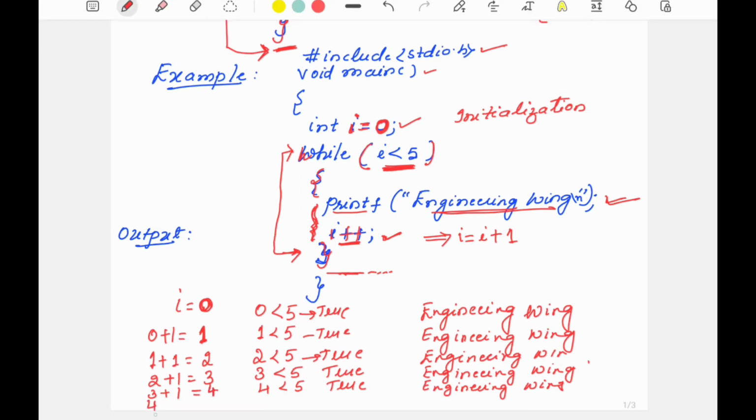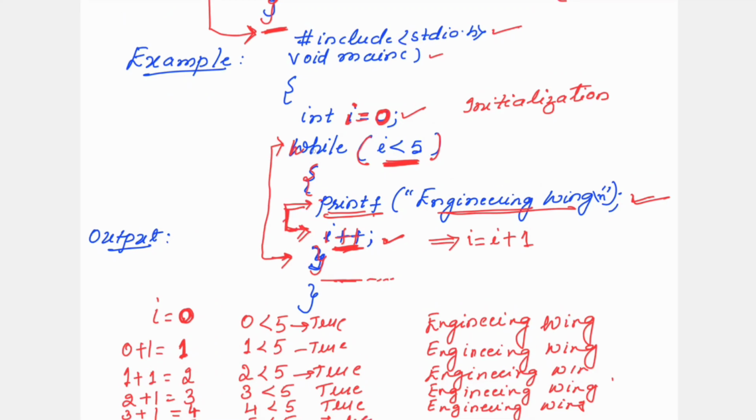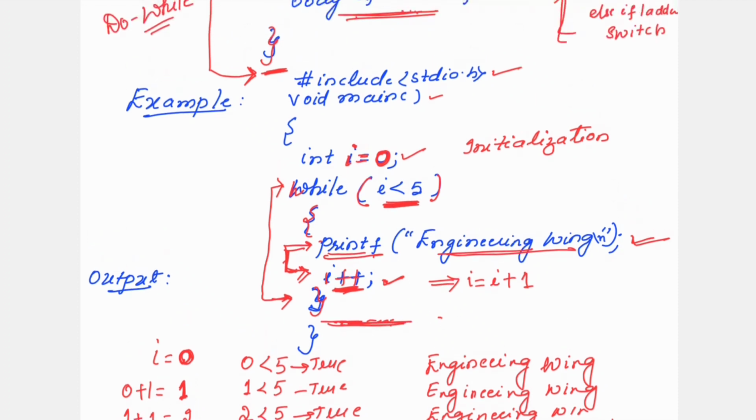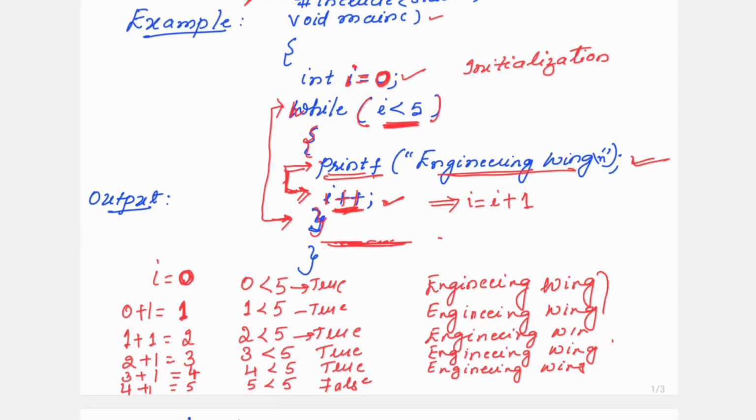Current value is 4, so 4 plus 1 becomes 5. Whether 5 less than 5, now the condition is false. If the condition is false, then it will not execute the statements that are mentioned here inside this body of the loop. Two statements are mentioned here. One is the printf and another is increasing the value of I by 1. So these statements will not get executed. Body of the loop will not get executed and it will come out from the body of the loop, and here if any statements are present, those statements get executed. So this program is simply printing a particular sentence 5 times.